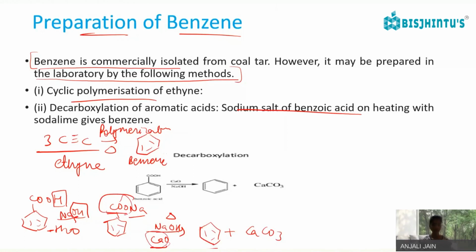This is called decarboxylation because it is happening due to the removal of carbon dioxide from the molecule. Okay. So we know that decarboxylation reactions are those in which carbon dioxide is removed from the molecule. Okay. And soda lime is our NaOH and CaO molecule. Sodium hydroxide and calcium oxide give us soda lime.